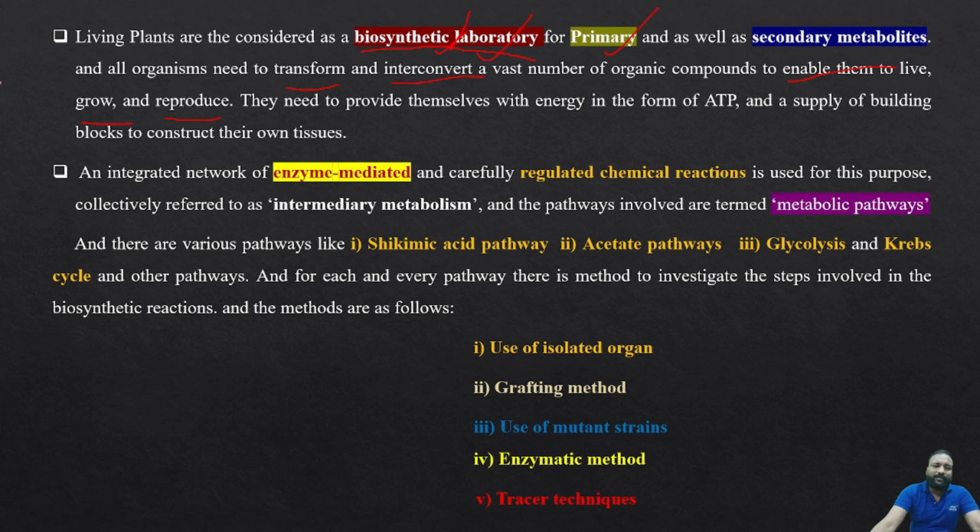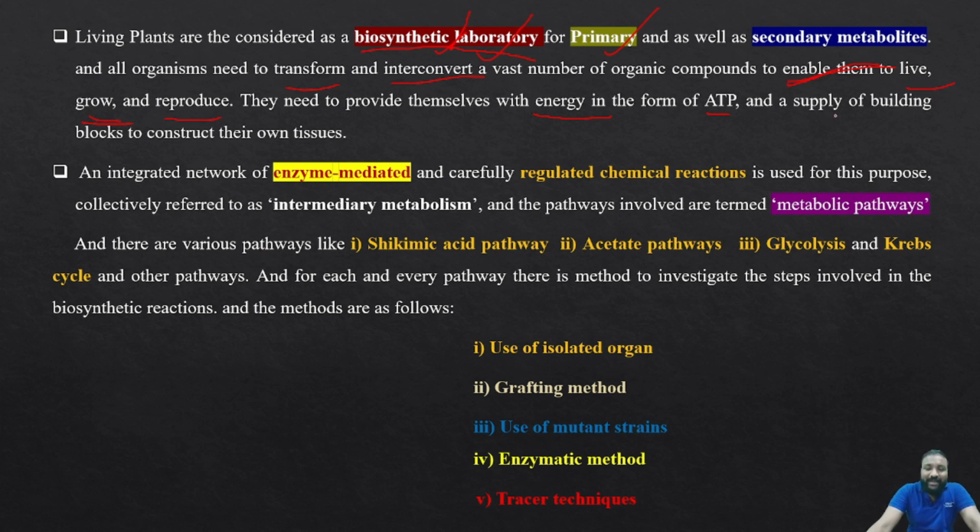Yes. So in order to do all these things, to enable them to live, grow and reproduce, they should have a set of reactions, or a set of steps, which are called biosynthetic pathways. Yes, they need to provide themselves with energy in the form of ATP. Yes, we have seen that ADP and NADP are liberated in so many cellular level pathways, because the plant needs to grow, to live, to reproduce.